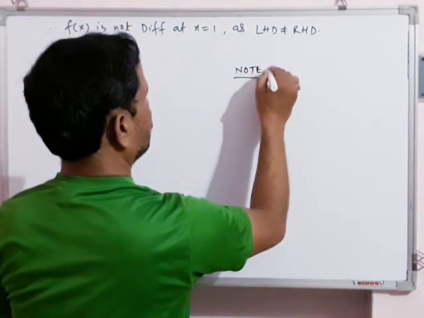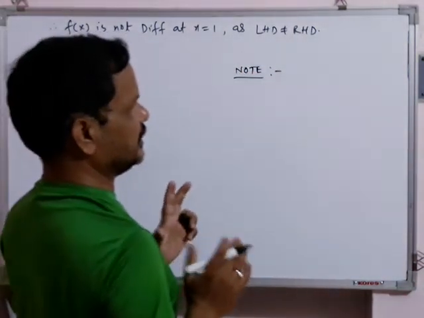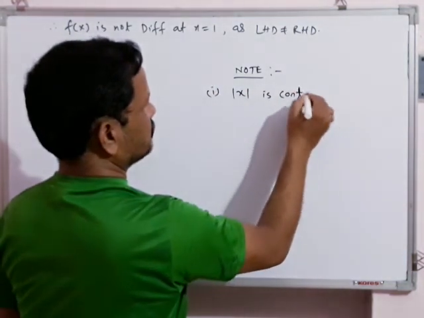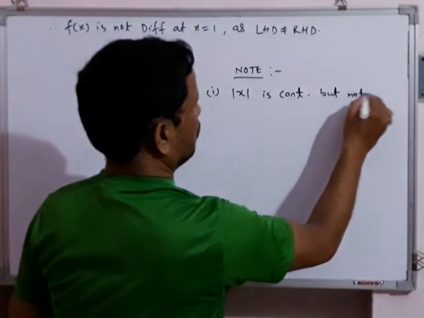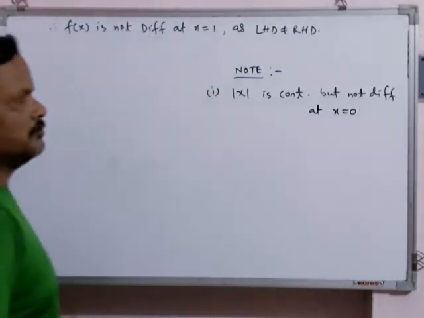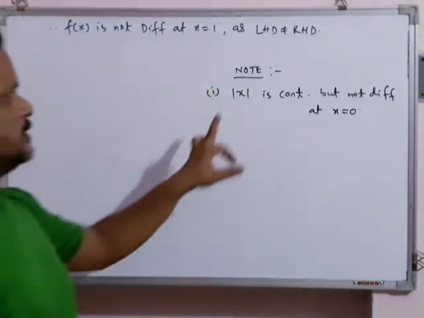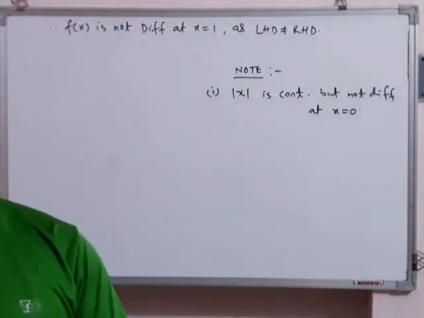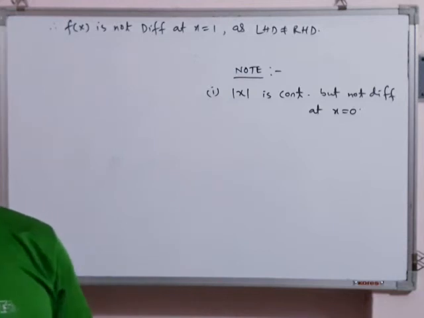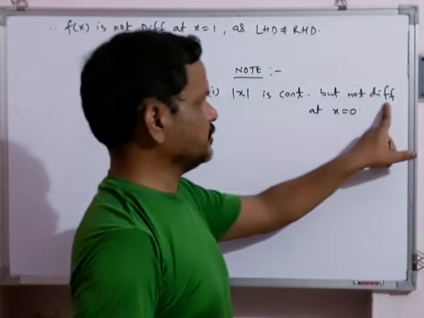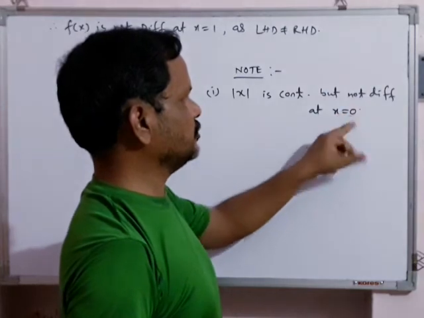Now I am giving a note, very important note. Try to catch what I am saying. Mod x is continuous but not differentiable at x equal to 0. The first question I have done this. Mod x is continuous. Actually mod x is continuous everywhere. Whenever we do the graph of mod x, that looks like a V shape. That graph is continuous everywhere. For every value of x, it will be continuous. But not differentiable. Remember this, not differentiable at x equal to 0.